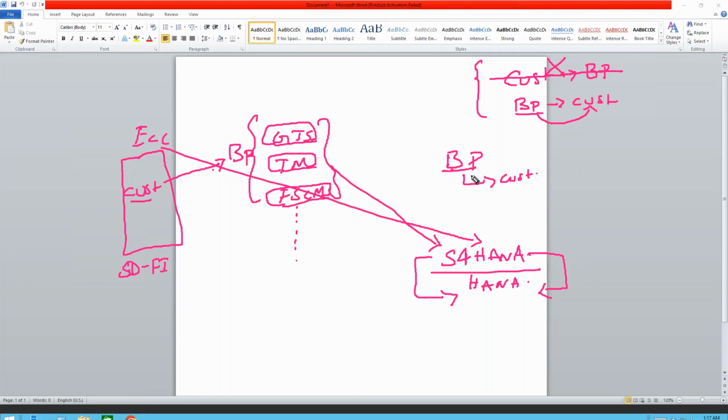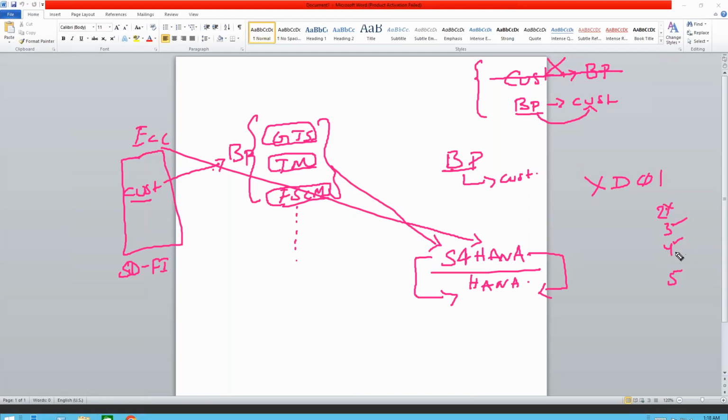So let's see how it works in the system. Only the transaction XD01 is obsolete. The create transaction is obsolete. If not, the rest of all the transactions are active. Change, display, maybe the change is also not available, I guess. Display is available. Only these two transactions, I guess.